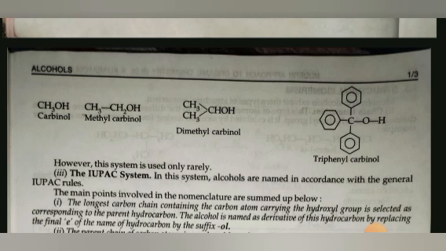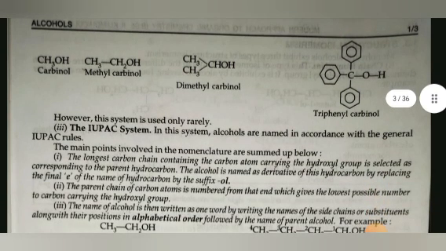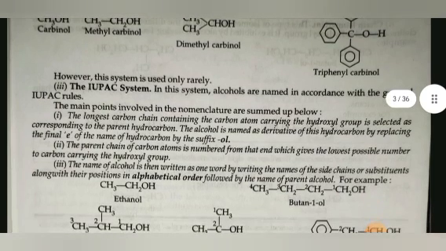Third is the IUPAC system. In this system, alcohols are named in accordance with the general IUPAC rules. The main points involved in the nomenclature are summed up below. First, select the longest carbon chain containing the carbon atom carrying the hydroxyl group as the parent hydrocarbon. The alcohol is named as a derivative of the hydrocarbon by replacing the final e of the name of the hydrocarbon by the suffix ol.